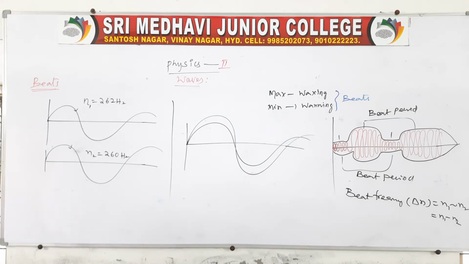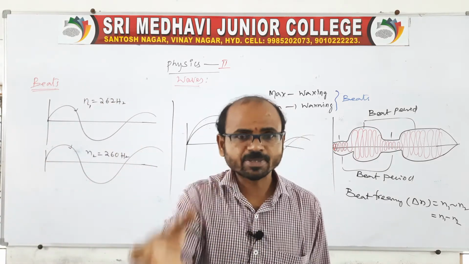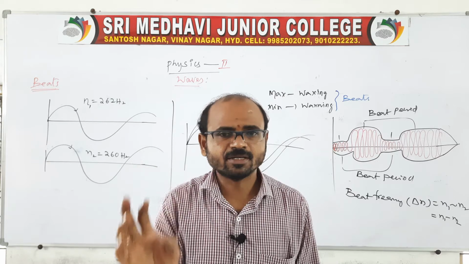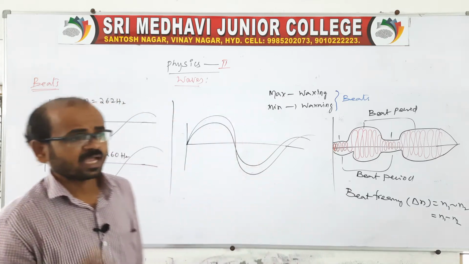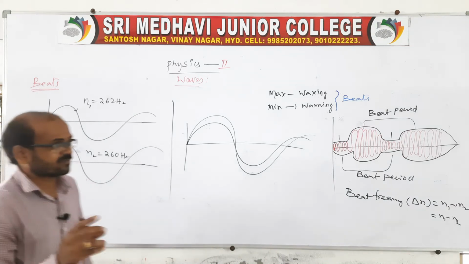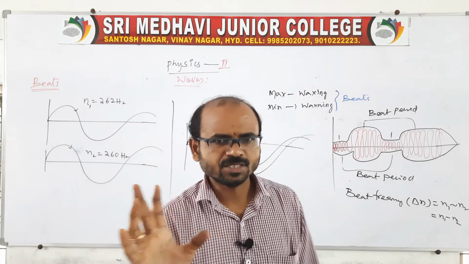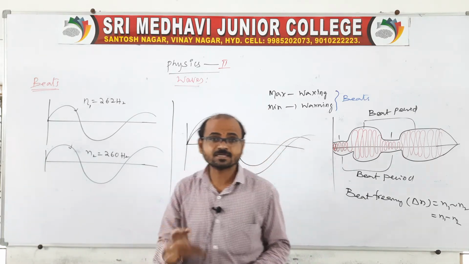We can also detect dangerous gases in the mines by producing beats. This is the second use. The third use is that we can produce special effects in cinemas, in movies. That is what we call beats.